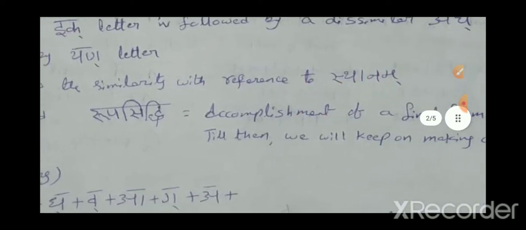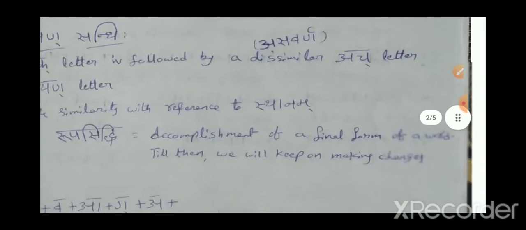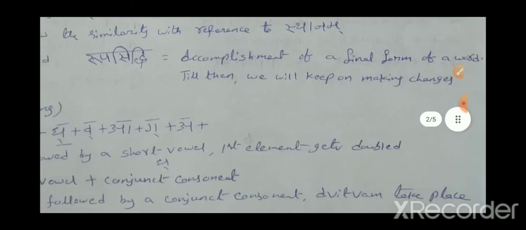And one more thing you need to know is Rupa Siddhi. In those examples, I told you the first form, the second form, and the final form we reached, right? Until reaching the final form, we keep on making the changes. That accomplishment of the final form of a word is called Rupa Siddhi.